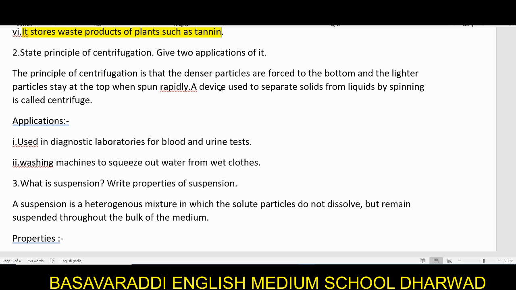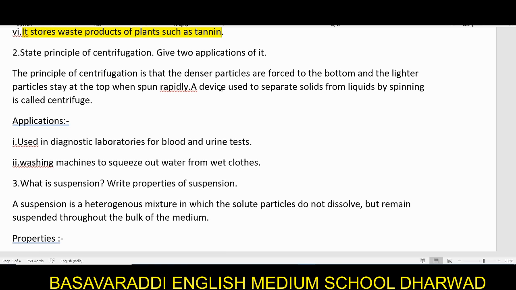The basic principle is very easy. When you spin, the heavier particles are going to settle at the bottom, and the lighter particles are going to come up. There is a device used to separate the solid from the liquids.